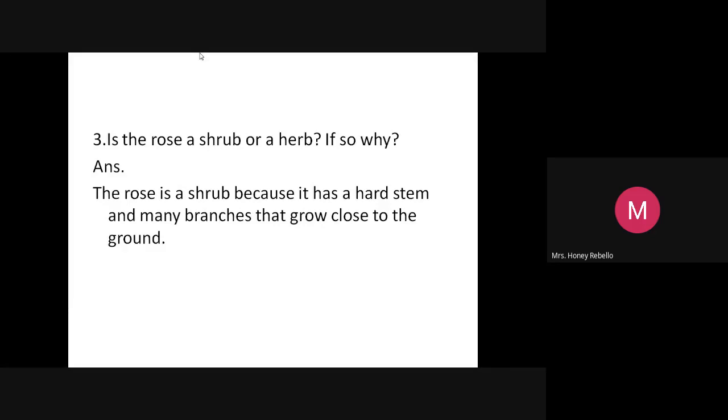And they have thorns on it. Branches. That. T-H-A-T, that. Grow. G-R-O-W, grow. That grow.